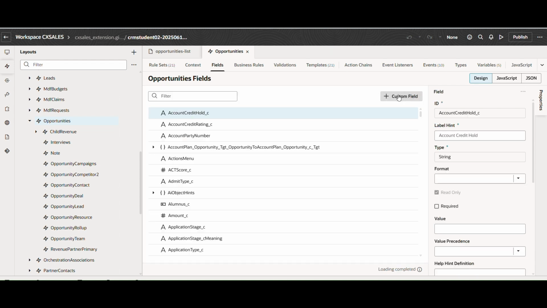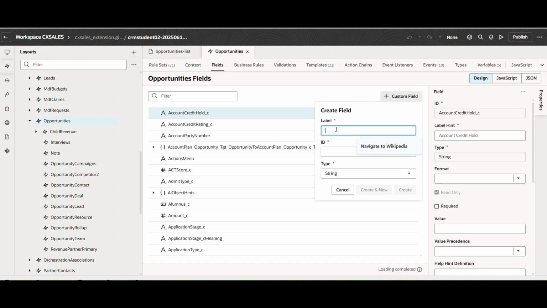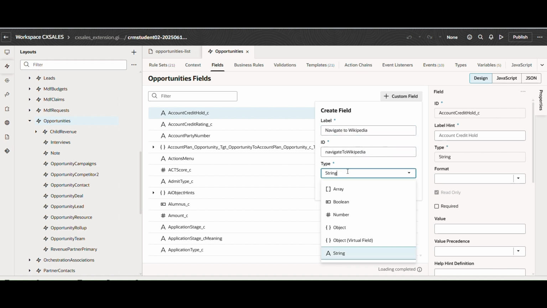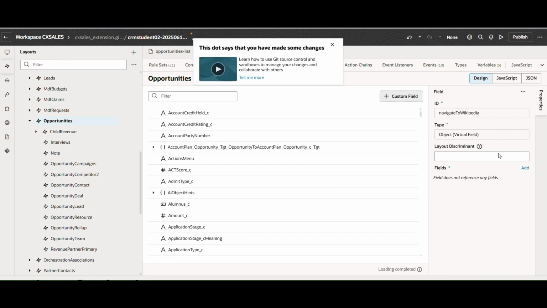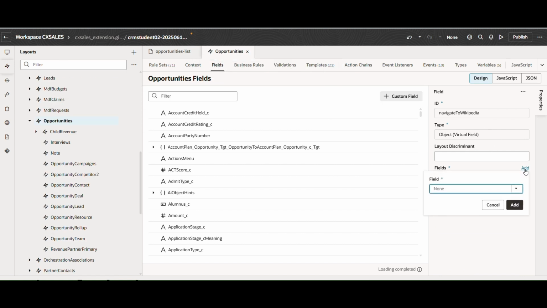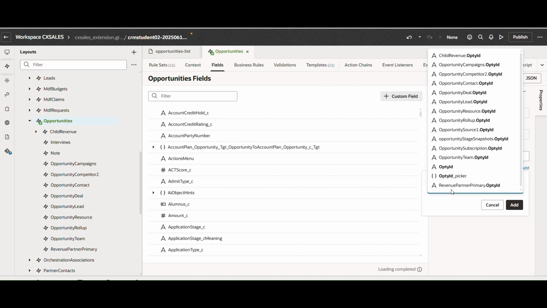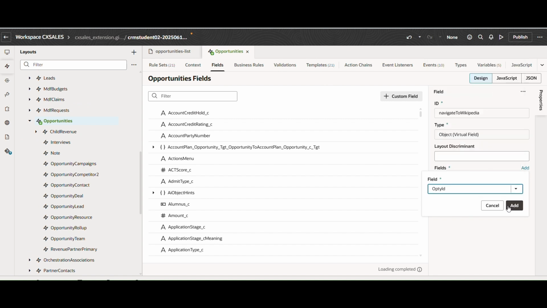Now let's click here. Okay, let's do the same. Navigate to Wikipedia. Let's create a new field. The type will be virtual. Click create. And same thing, we will associate a field to this virtual field. So you can associate any field. We will associate OptiID. Click add. Now the virtual field is created.